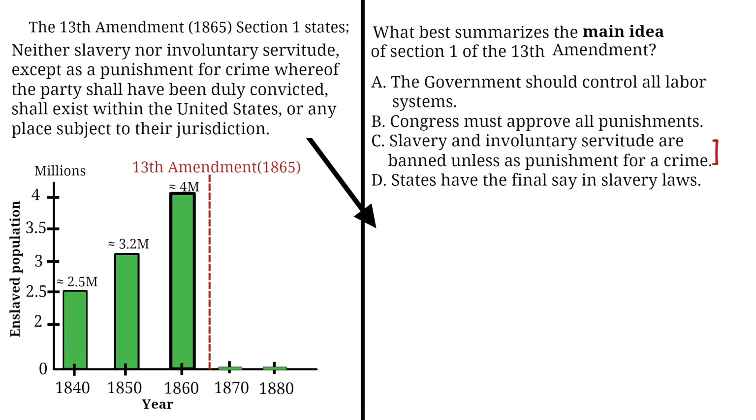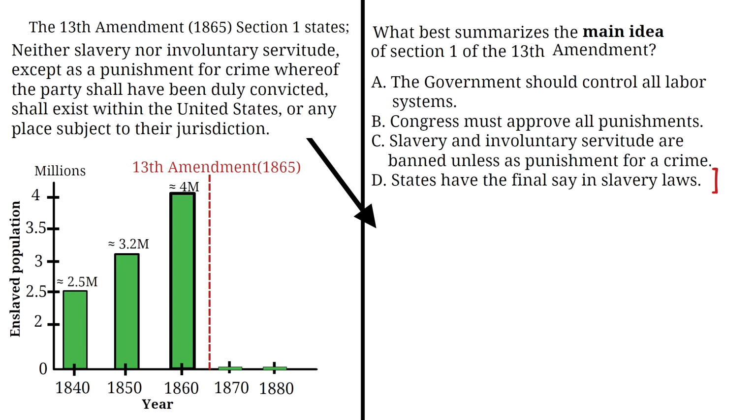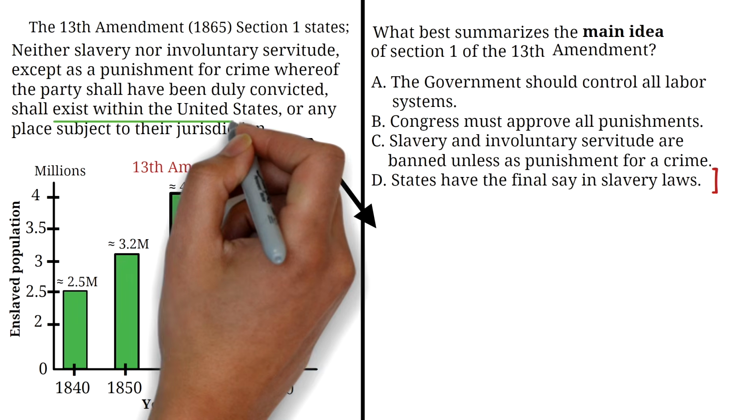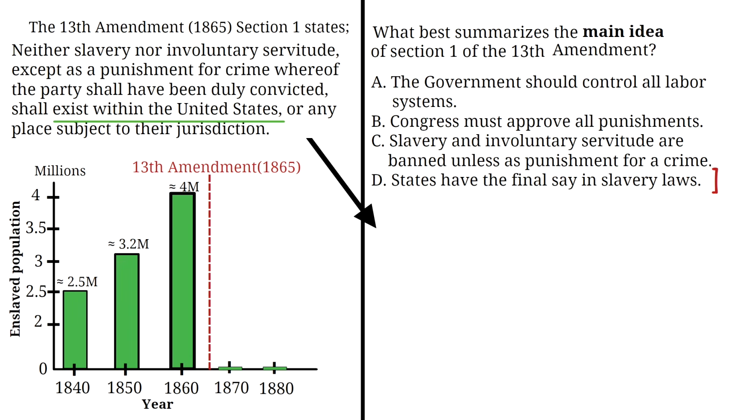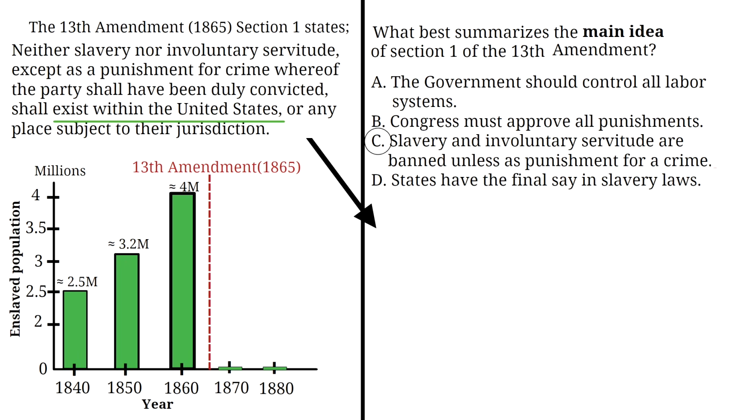Option C says, slavery and involuntary servitude are banned unless as punishment for a crime. That matches exactly what the amendment says. It's a clear and accurate summary of the main idea. Option D says, states have the final say in slavery laws. That's not correct either. This is a federal amendment. It applies to the entire country, not just individual states. So the correct answer is C. Slavery and involuntary servitude are banned unless as punishment for a crime.